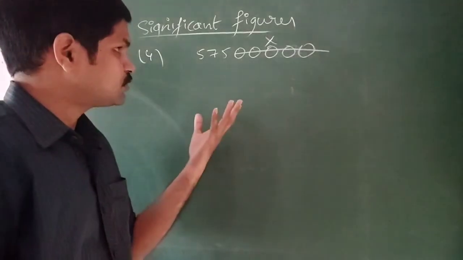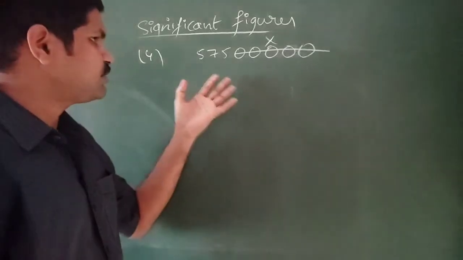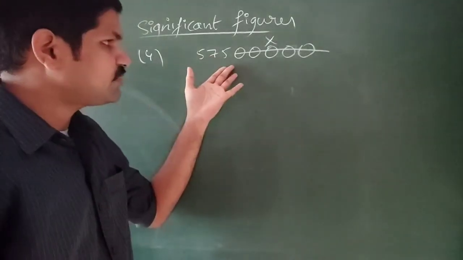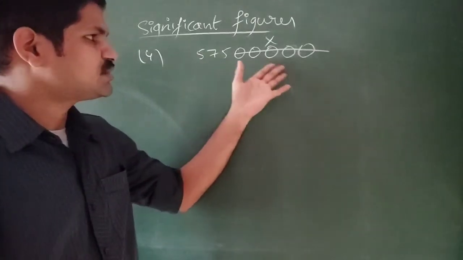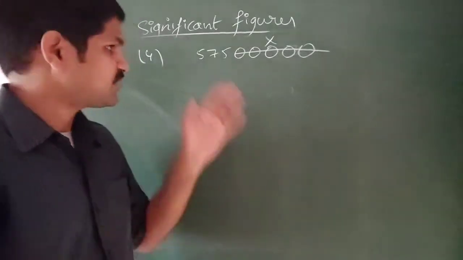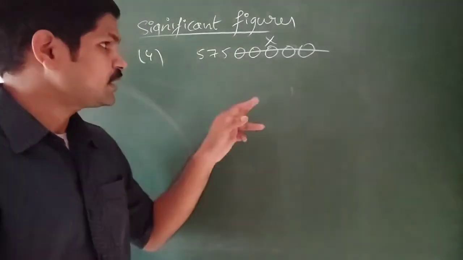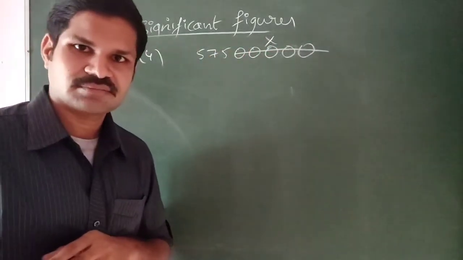We may get some doubt. Sir, without considering those zeros, how can we define this number? Because 575 is not at all equal to 575,000,000, right? That means 575 lakhs. So both are not equal, right? So why are we not considering these as significant figures?